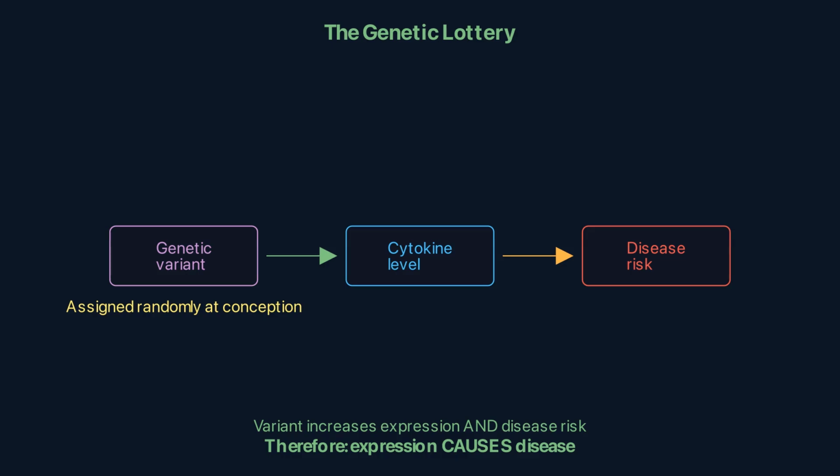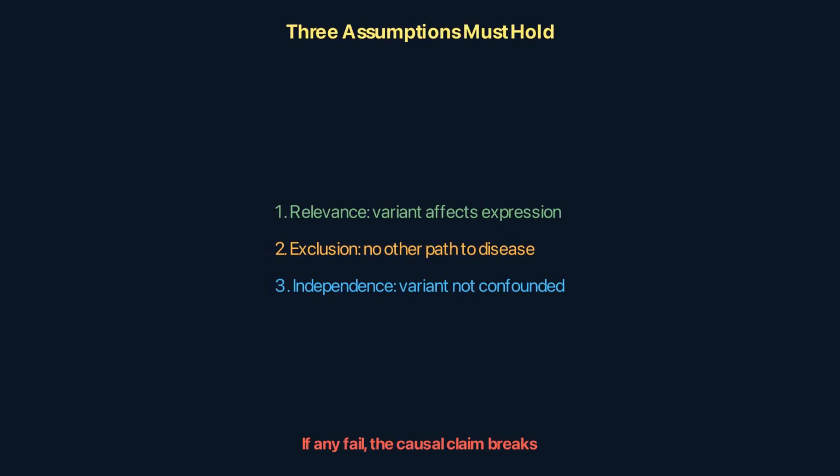Gene variant is the instrument. Gene expression is the exposure. Disease is the outcome. But Mendelian randomization isn't magic. It relies on 3 assumptions.